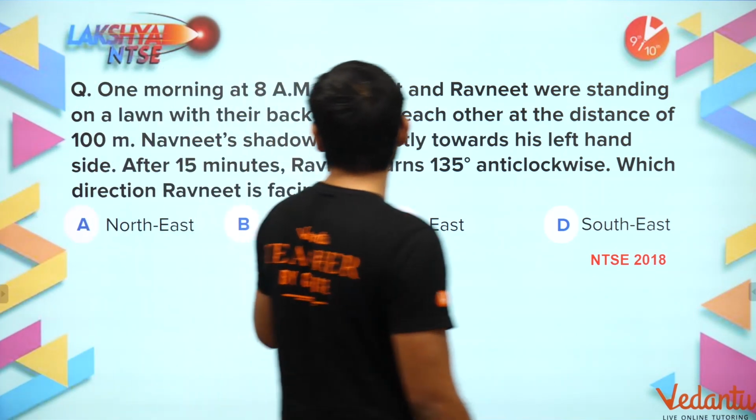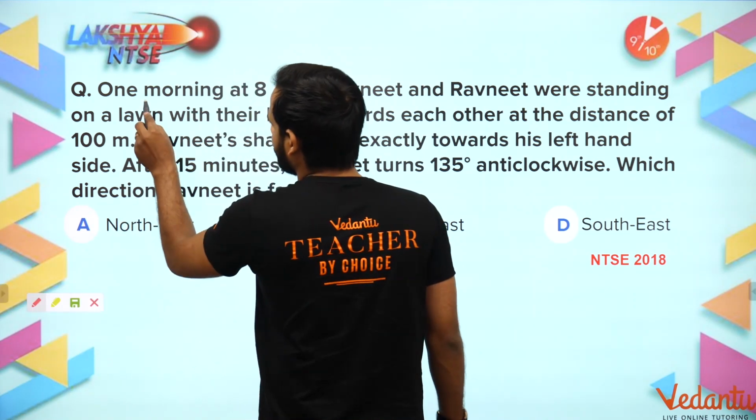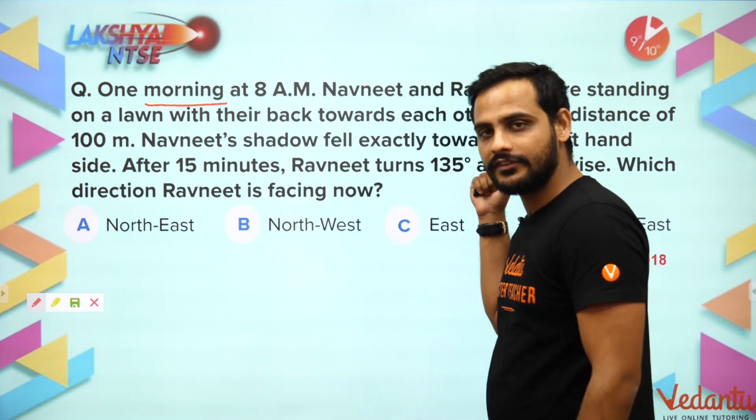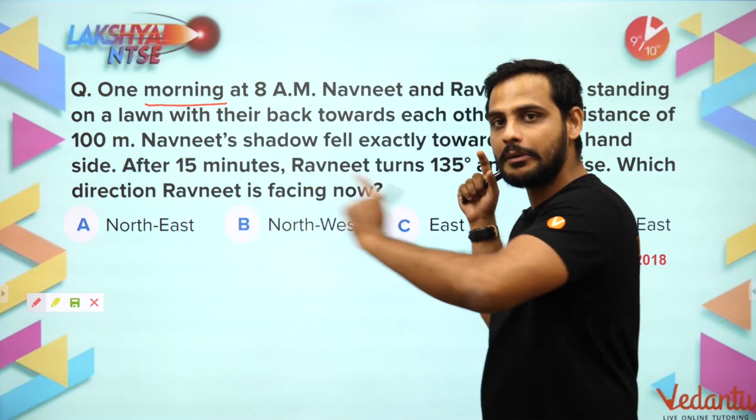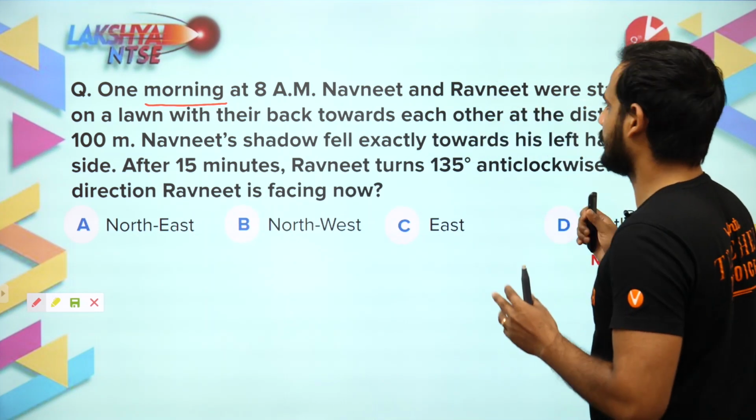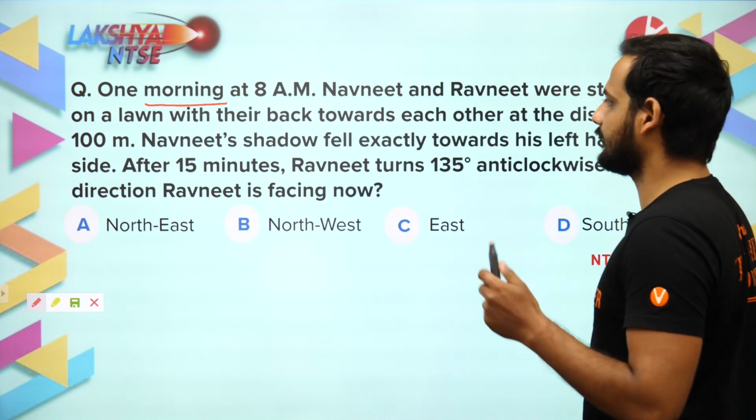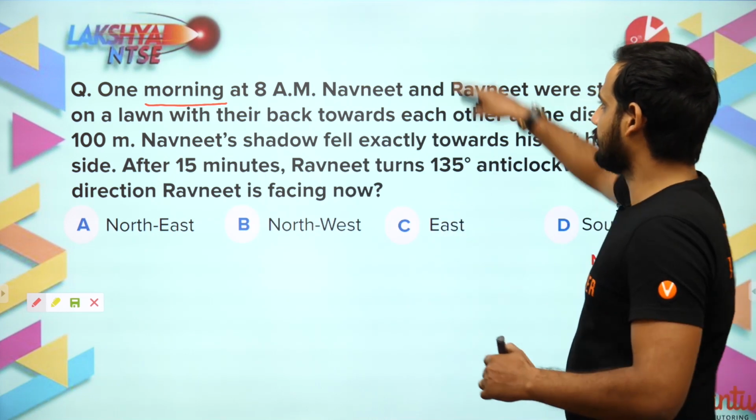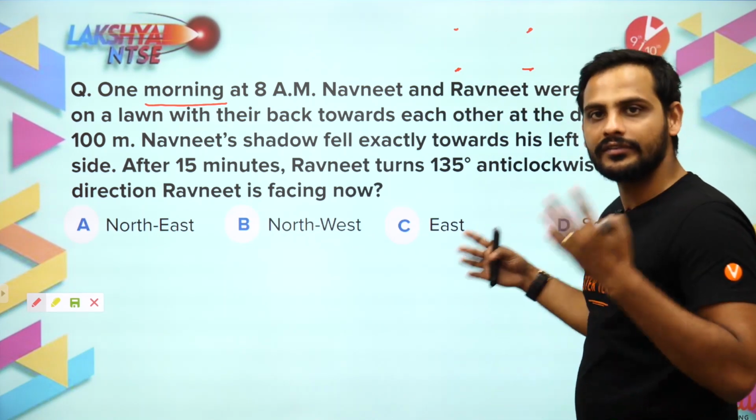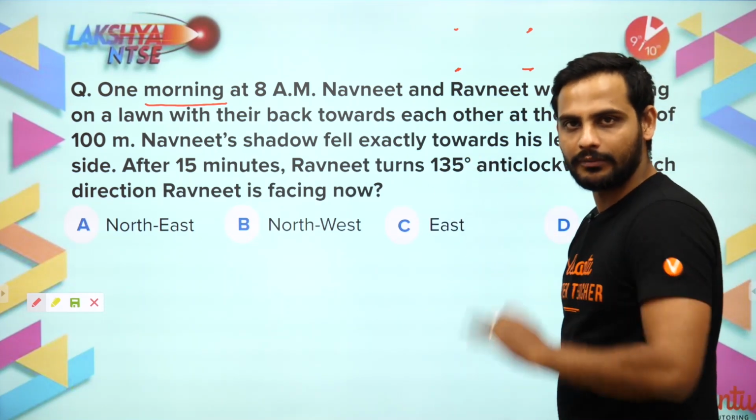Now, let's say one morning at 8 a.m. Now see, understand the keyword. What is the keyword? Morning. Morning means we know, sir, the sun will be in the east and the shadow will be formed in the west, right? So Navneet and Ravneet were standing on a lawn with their back towards each other at the distance of 100 meter. Now Navneet may be here and Ravneet may be here, or Ravneet may be here and Navneet here. This arrangement we don't know, but we know one thing, the sun is in the east, so the shadow will be formed in the west.